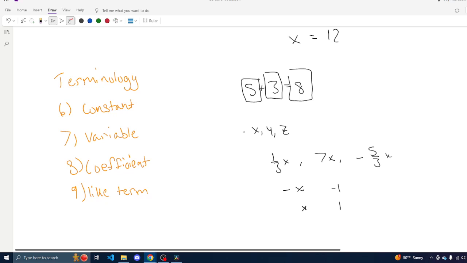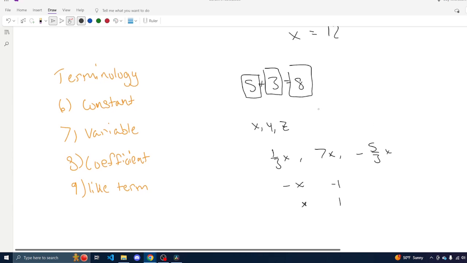And so a like term is simply a term which shares the same variable as well as the variable's power. For example, we would have 3 and 5. These are like terms because they don't share any variable component. We would have 3x and 5x. These are like terms because they both share 1x. If you had something like 3y and 3x, these are not like terms because they share different variables.